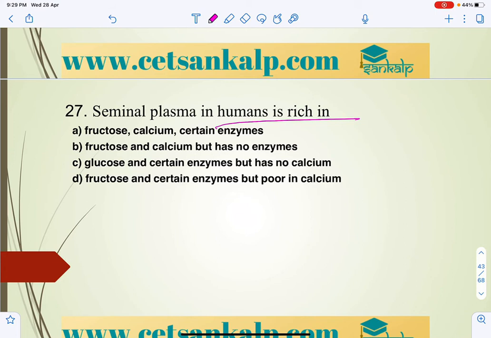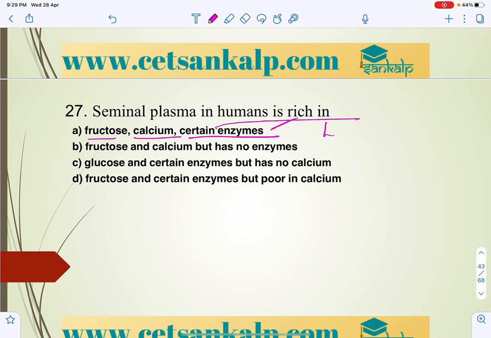So seminal plasma is the fluid produced from the seminal vesicle, prostate gland and bulbourethral gland, collectively called semen. The seminal plasma in humans is rich with fructose, calcium and certain enzymes.